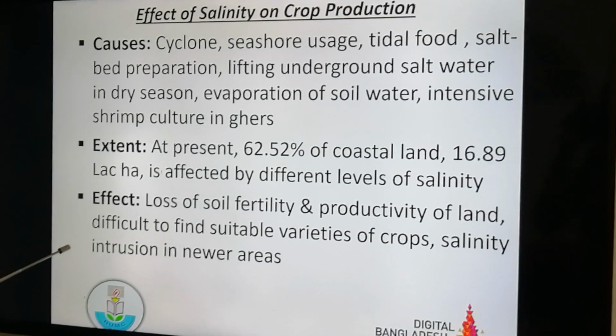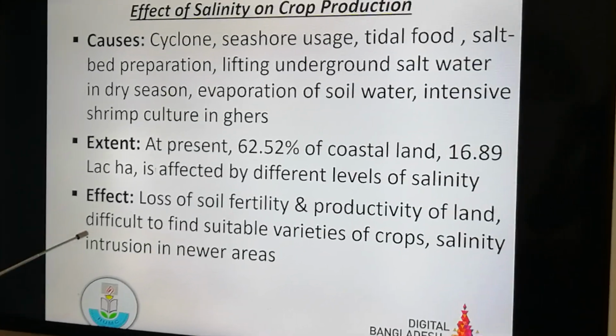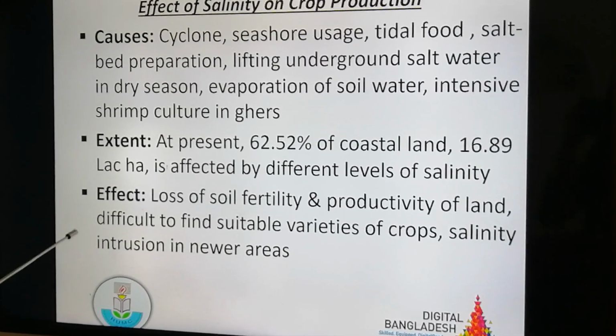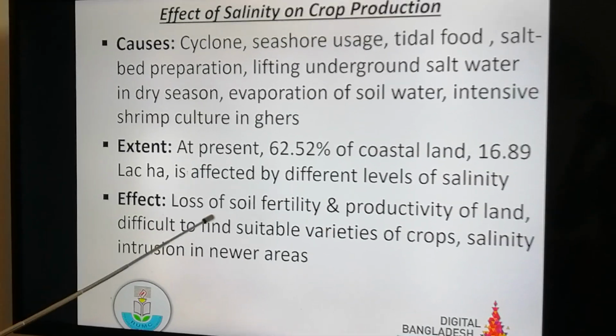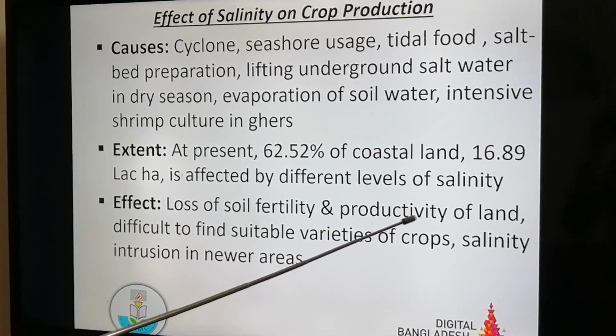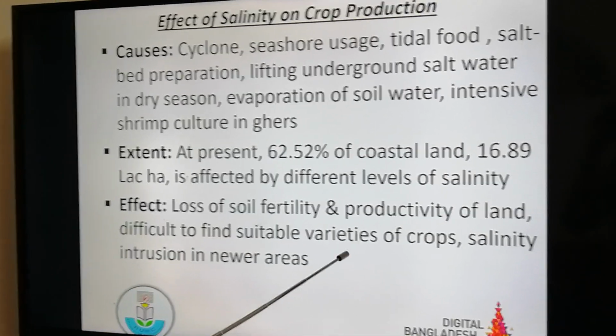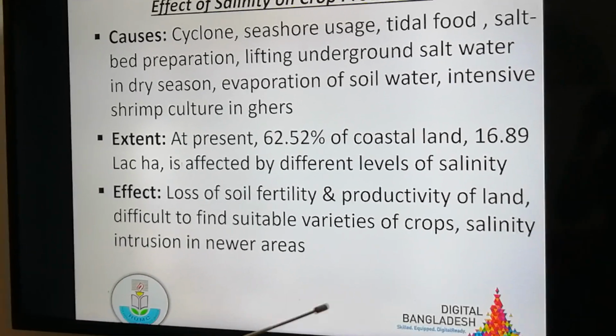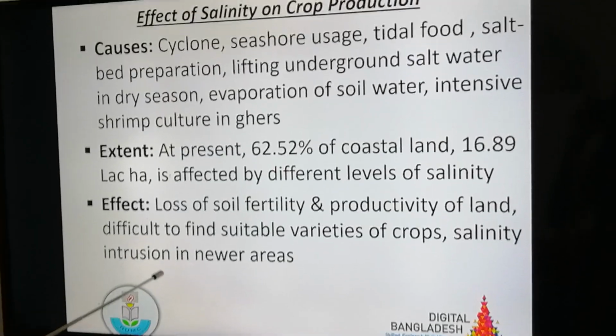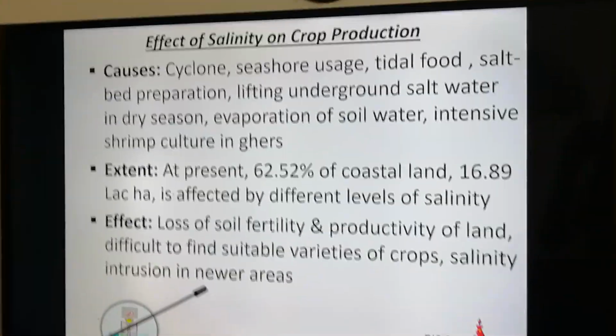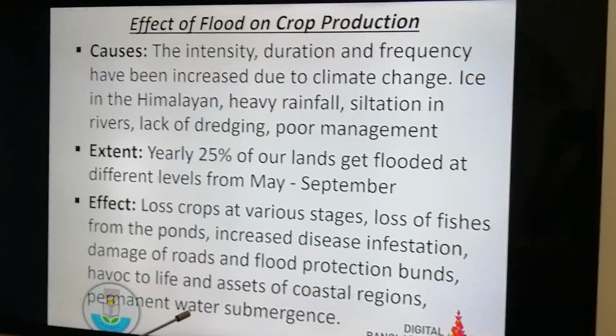What is the effect of salinity? In case of increased salinity, loss of soil fertility and productivity of land may occur. It will be difficult to find suitable varieties of crops, and salinity intrusion in newer areas will be increased.